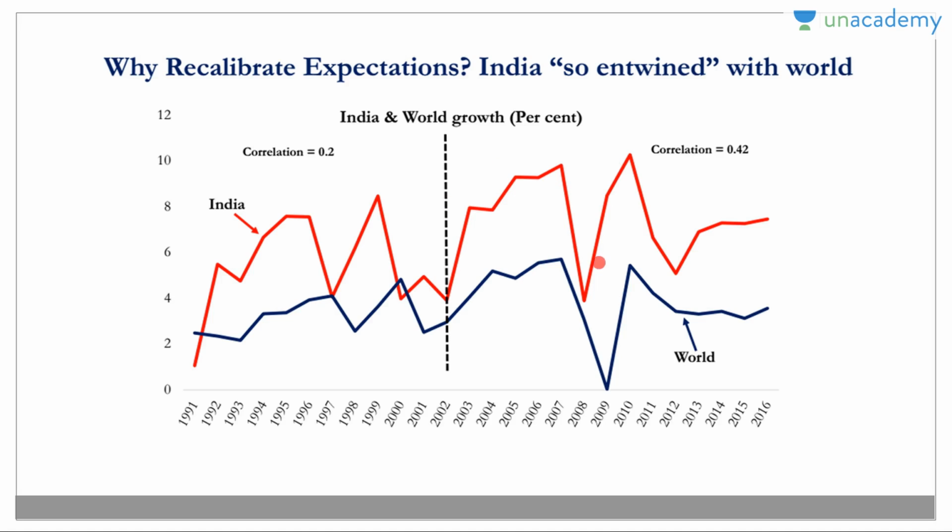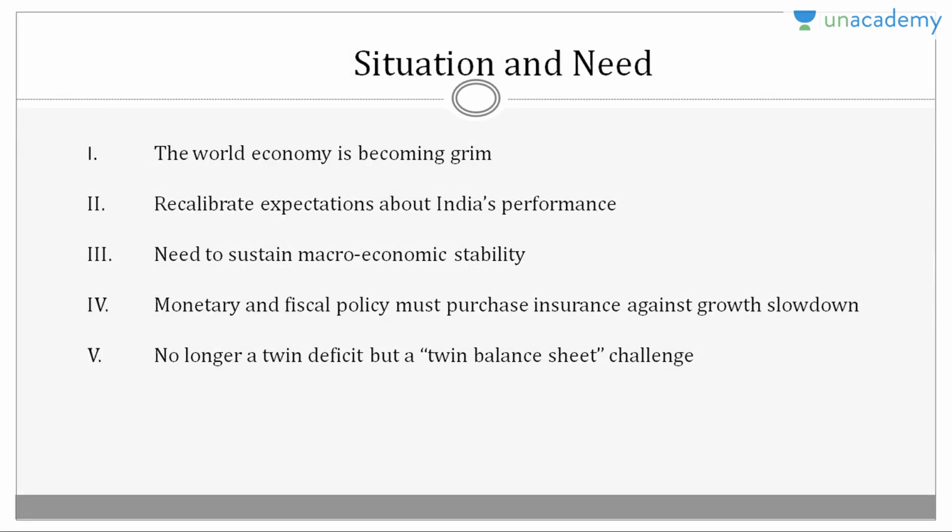You can see in this graph, this is the Indian economic graph and this is the world economic graph. Both are showing the same pattern. So we have to see how we can recalibrate our expectations about India's performance and how we can insure our country, our economy, against the economic slowdown.